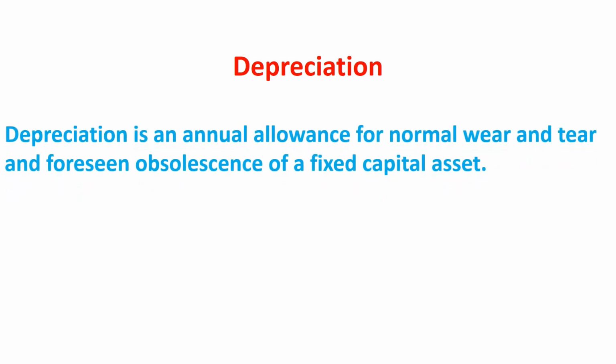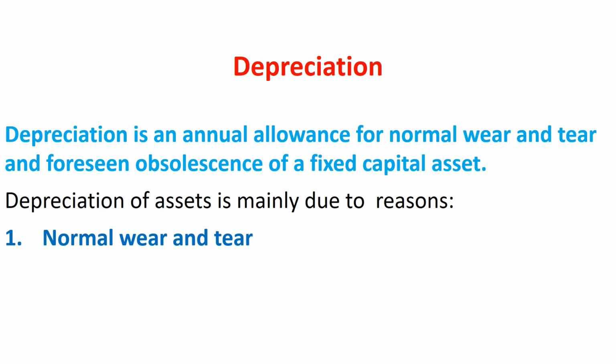Let us now understand the meaning of depreciation. Depreciation is an annual allowance for normal wear and tear and expected obsolescence of a fixed capital asset. Commonly, the word CFC is used for depreciation. That means consumption of fixed capital. Depreciation is also known as current replacement cost or replacement cost of fixed assets or capital consumption allowance.